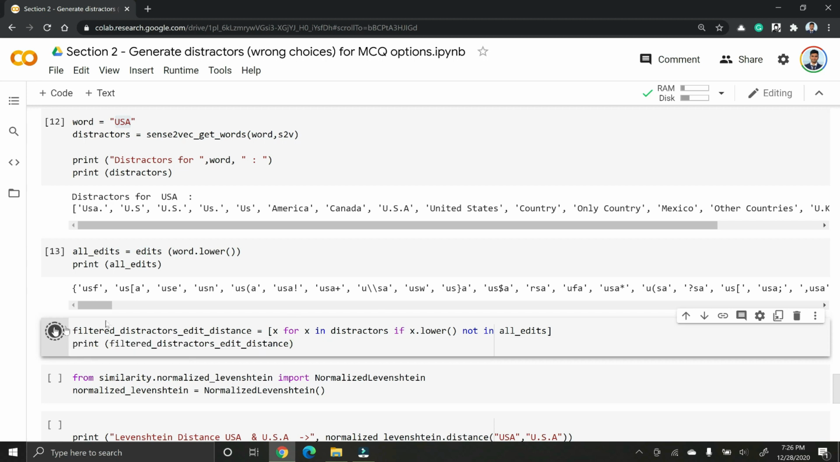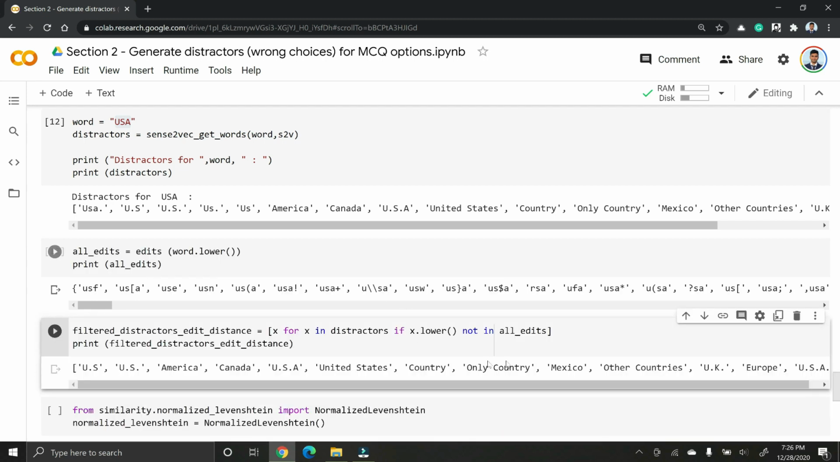I can run it, and as you can see, we have filtered USA dot and u.s, us dot, all these things, and now we only have very few words. So we filtered these things using our edit distance.